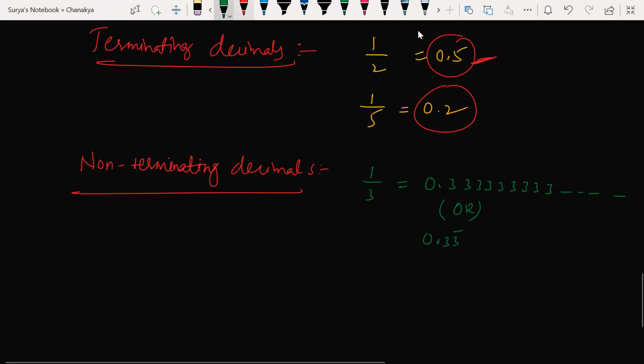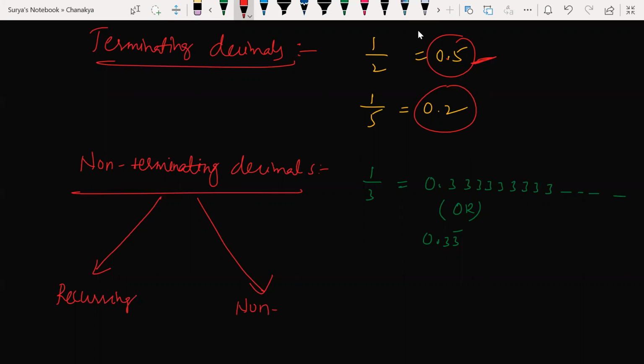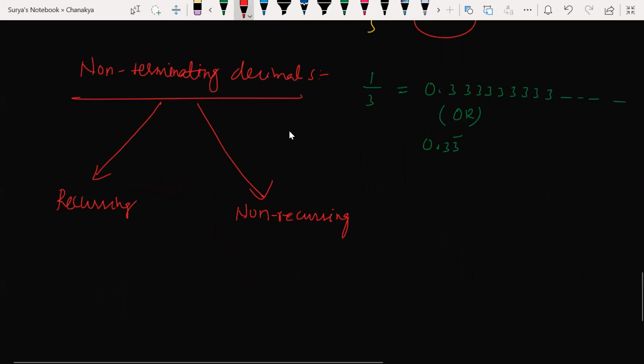Non-terminating decimals can be of two types: recurring or non-recurring. Recurring is nothing but after a couple of digits, it repeats the same pattern again.